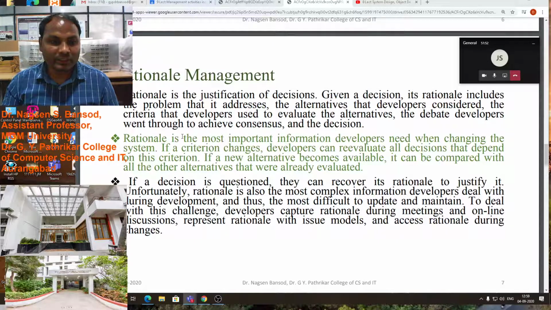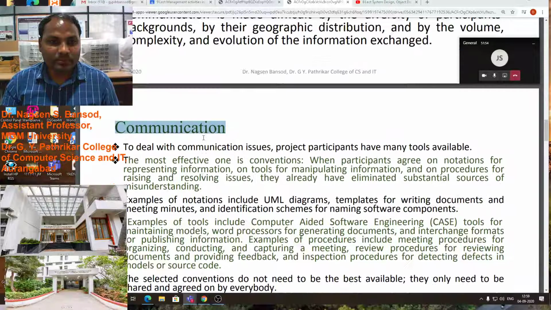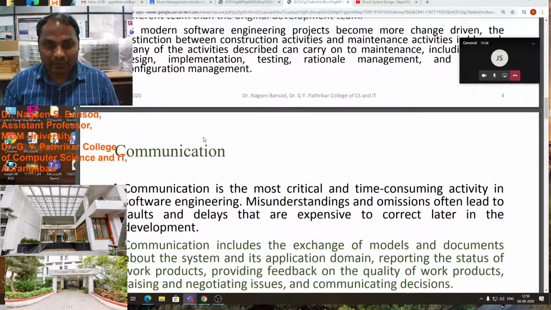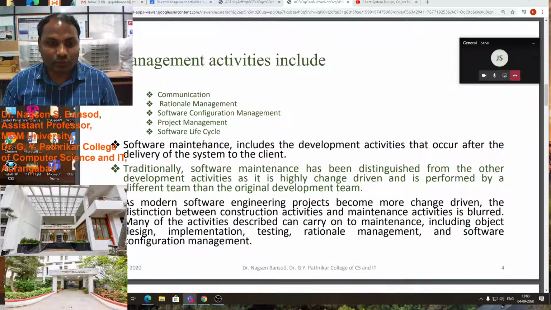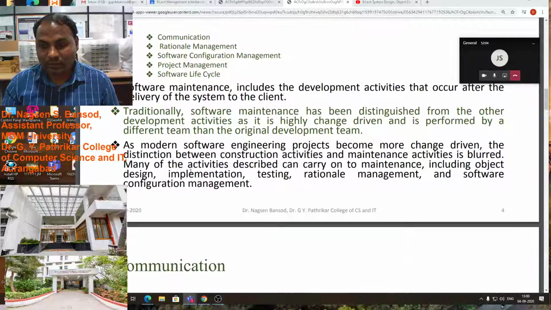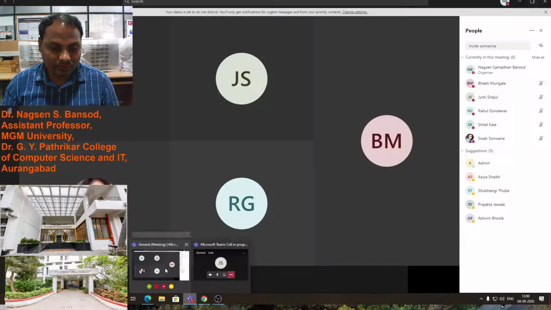If you have any question on rational management and communication, you can ask. These are the two software management activities, communication and rational management. If you have any doubt, any question on this point, you can ask me.